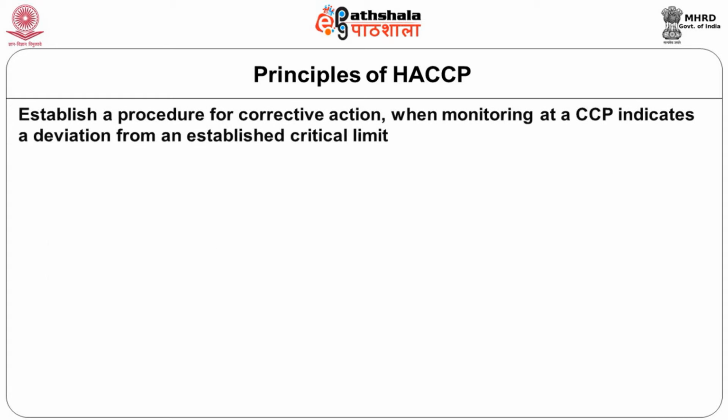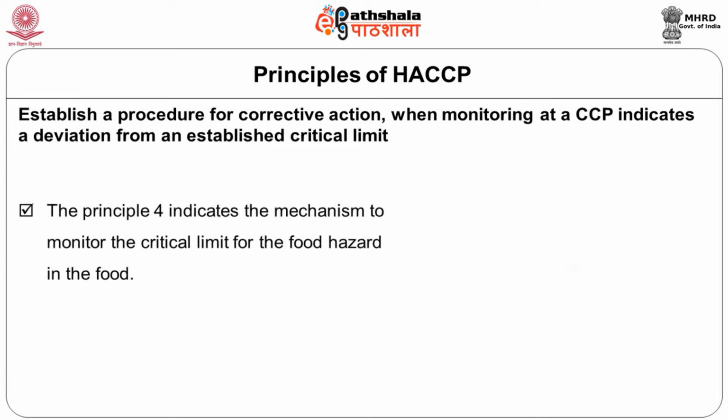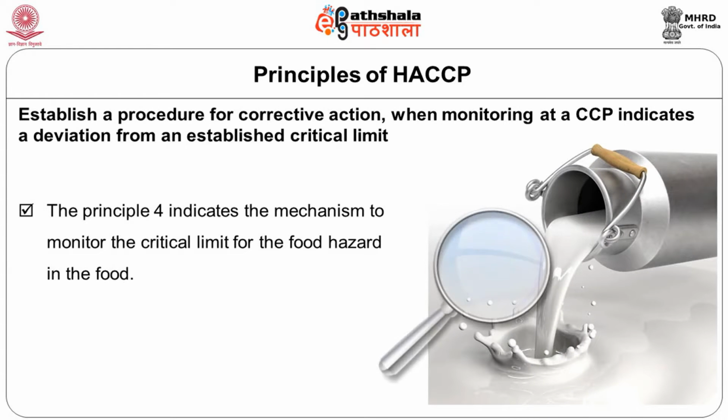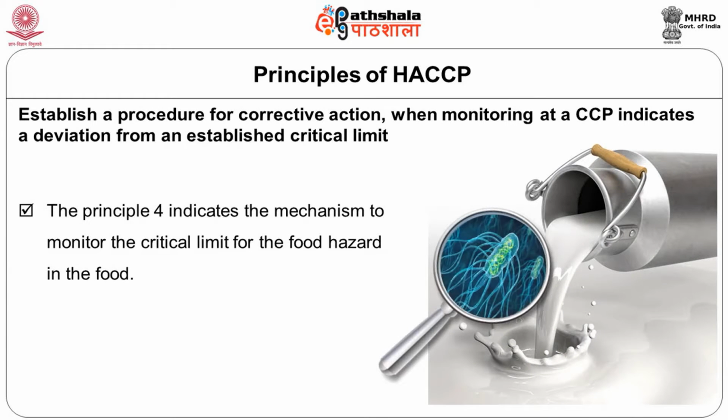So we establish a procedure for corrective action when a CCP indicates a deviation from an established critical limit. Principle 4 indicates that we should have a mechanism to monitor the critical limits for the food hazards in the food. However, what corrective step is required if a food hazard goes beyond the critical limits?